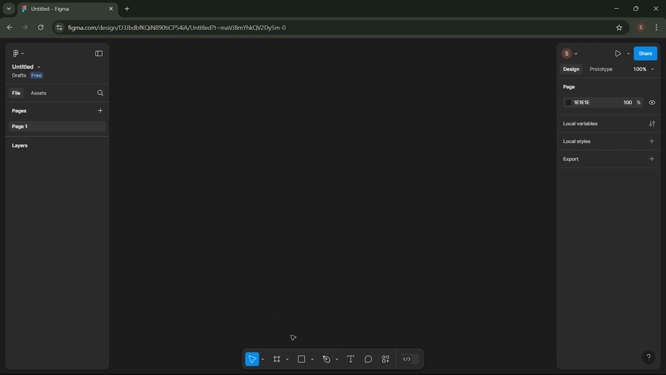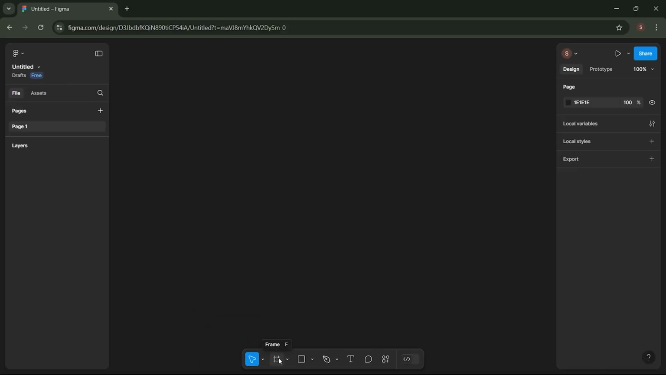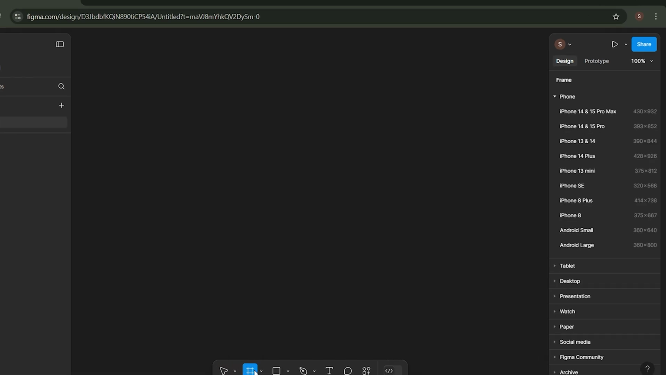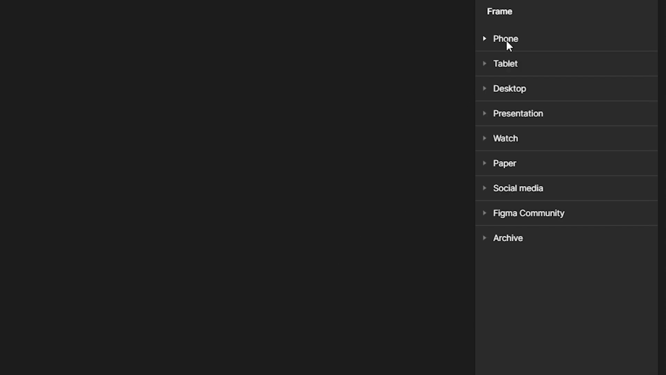Next up is the Frame tool. This tool is crucial because frames are the foundation of your design. They act like artboards in other software, and you can use them to create containers for your UI elements. Whether you're designing for mobile, web, or custom sizes, this is where you start. When you click the Frame tool, several device types will appear for you to choose from to start your UI design. There are options like phones, tablets, desktops, and more.